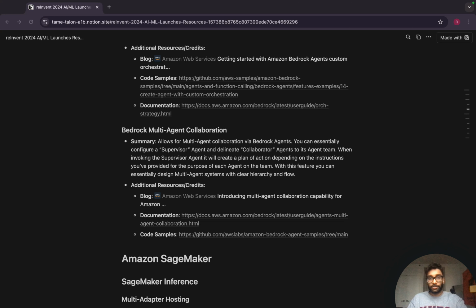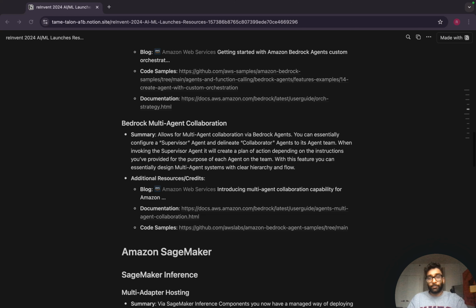And with this multi-agent collaboration feature, essentially, you can have a supervisor agent, which you can think of as the parent agent, and you can delineate collaborator agents, which are essentially the children that are all within the same agent team working underneath that supervisor. So think of it very similar to a parent and child processing type of workflow. And what Bedrock does is it makes this super simple, where you can make an agentic team almost.